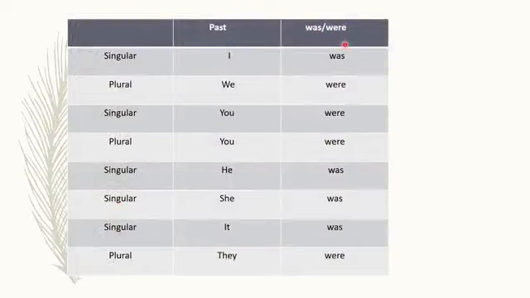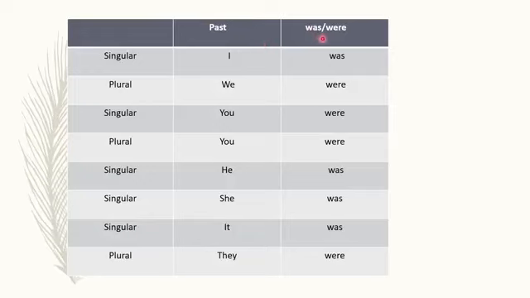Was, were. Students, was is used for a sentence which was completed in the past. And were is also used for a sentence which was completed in the past.